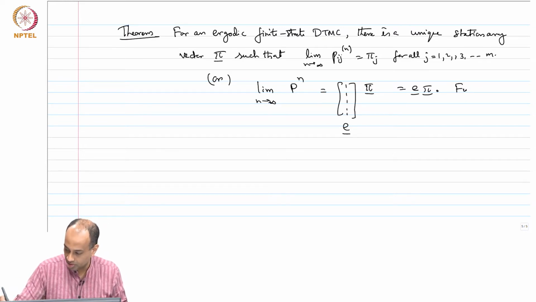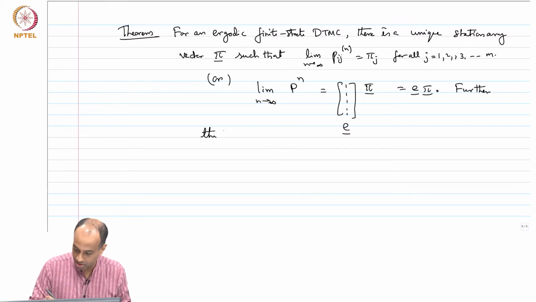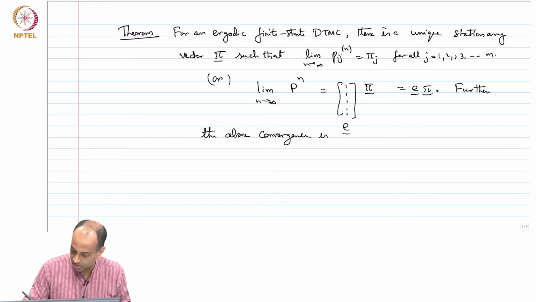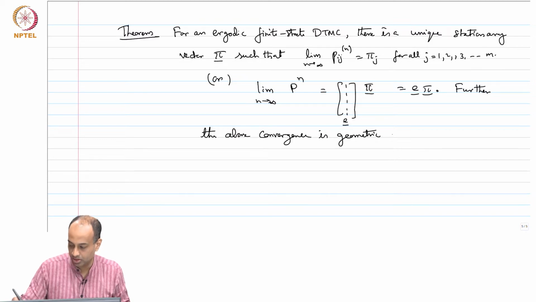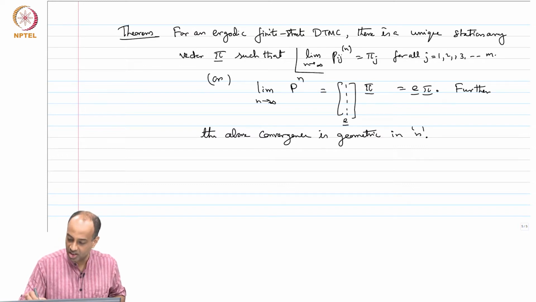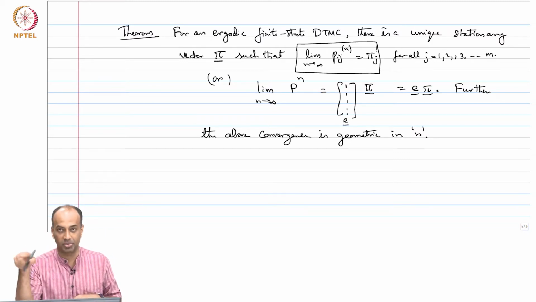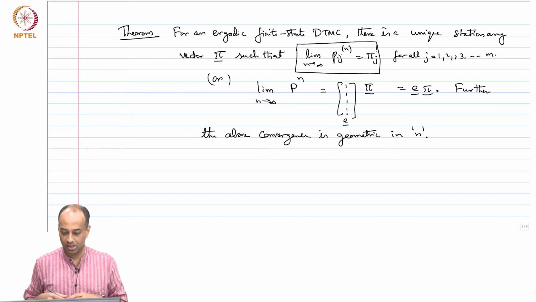Further, the above convergence is geometric in n. What I mean is that this limit is reached geometrically fast in n, right? Because you have that (1 minus 2 beta) to the n type of behavior, right? So that is the result that we have proven.